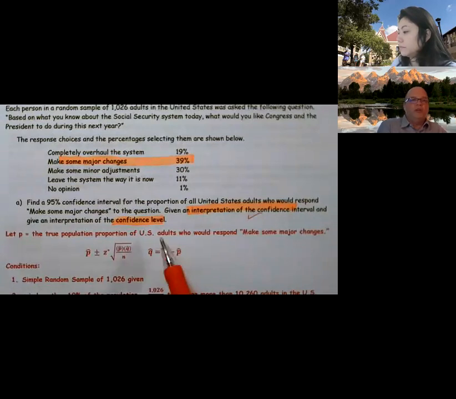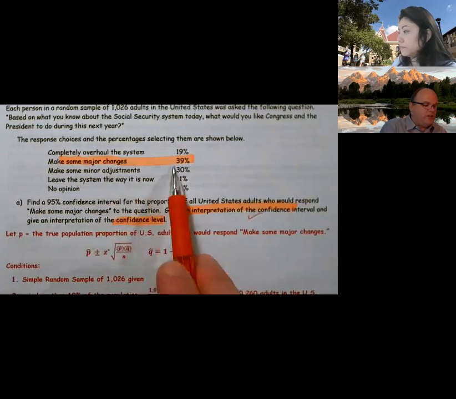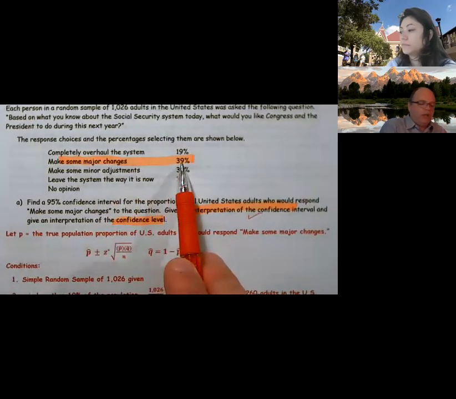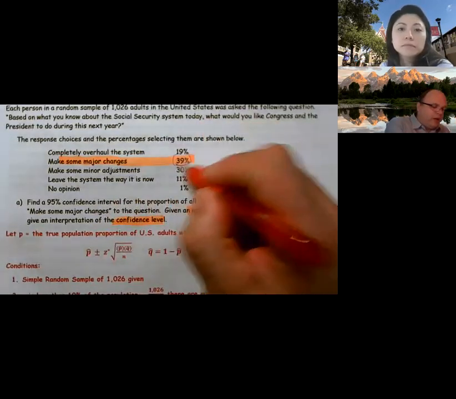So they want us to use make some major changes. Well, they took a random sample, and this right here is my p hat. All right, that is my p hat. So we always need to start off by defining our parameter and let p equals the true population proportion of U.S. adults who respond make some major changes.